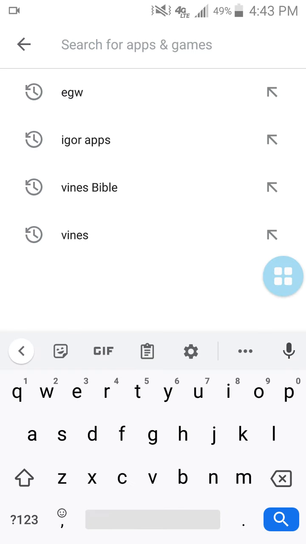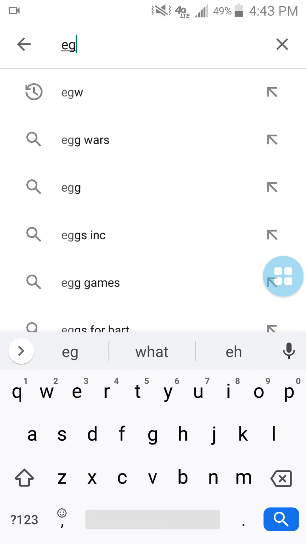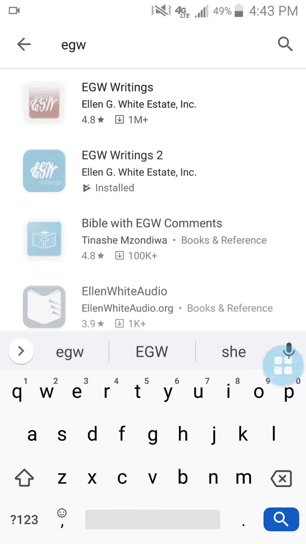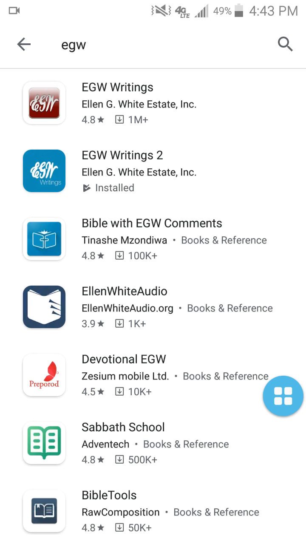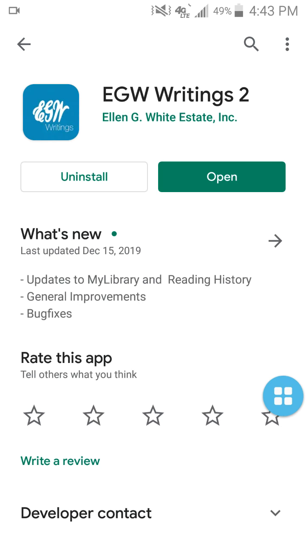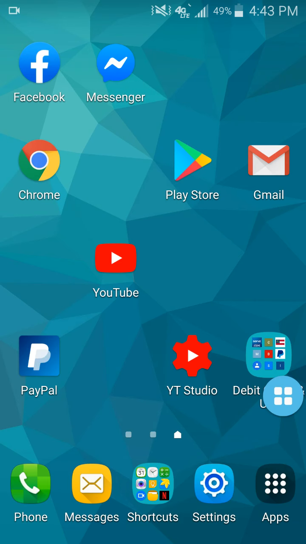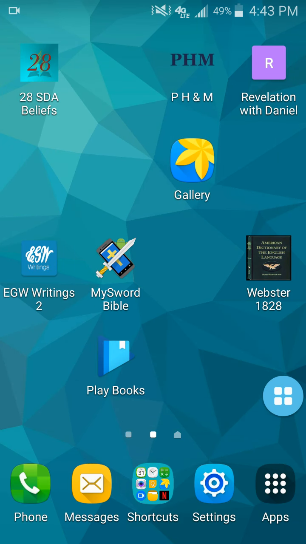All you do is open up your Google Play, and you can either type in Ellen White or EGW. It'll be one of the first ones. There's going to be two of them, by the Ellen G. White Estate. You got the red one and you got the blue one. I recommend the blue one because you can search within the app, and it's got a lot more capability. So all you do is click on it and install it. And when it's done downloading, it's going to appear on your phone. It's going to look like that little blue EGW.